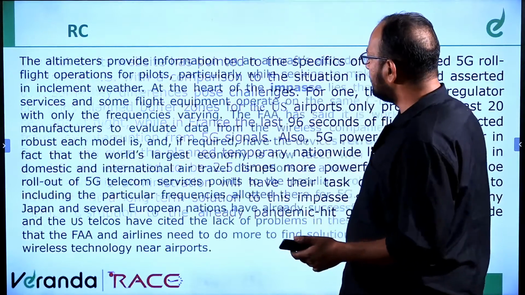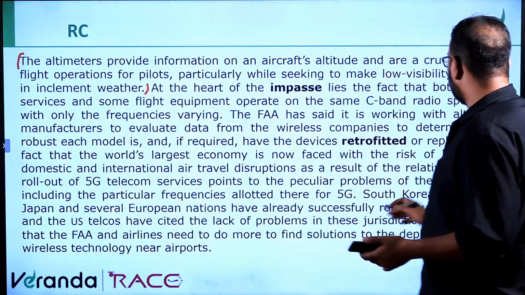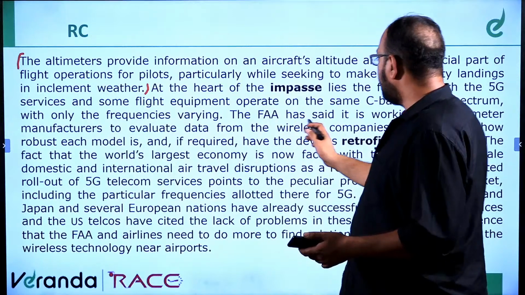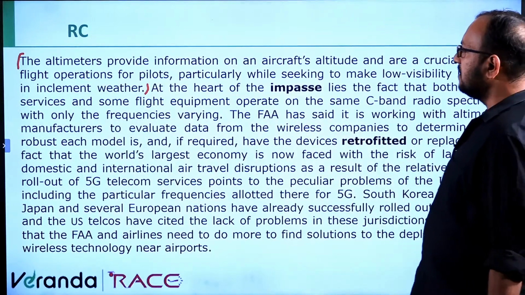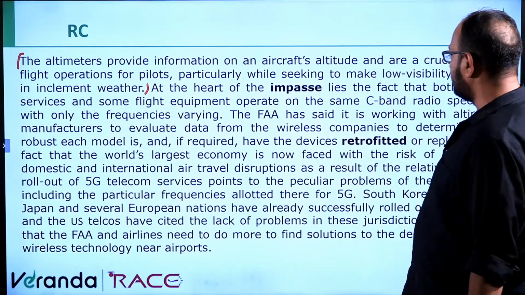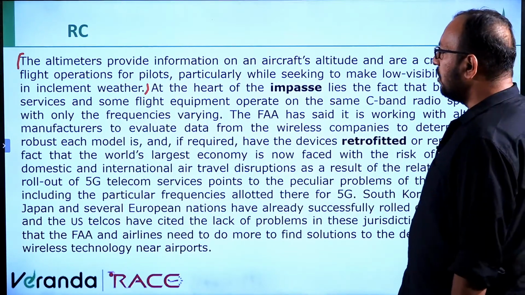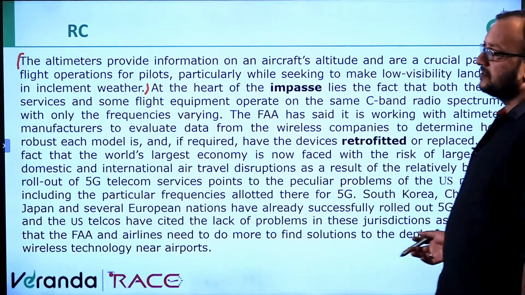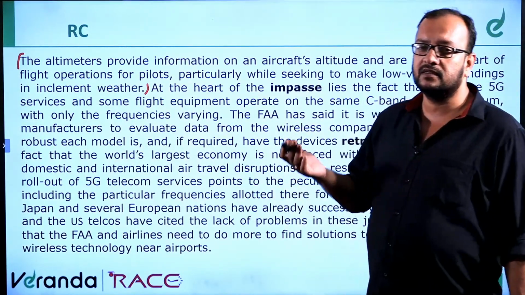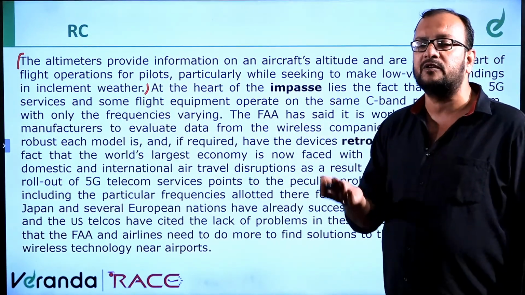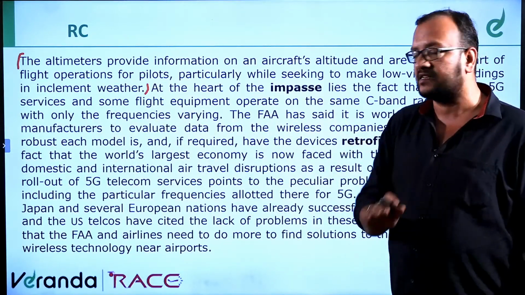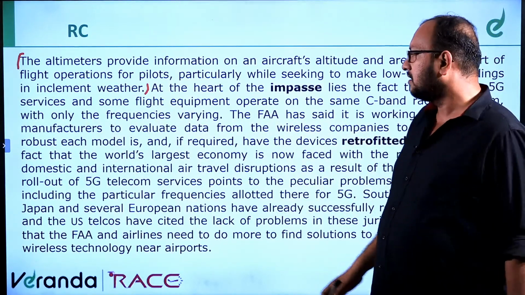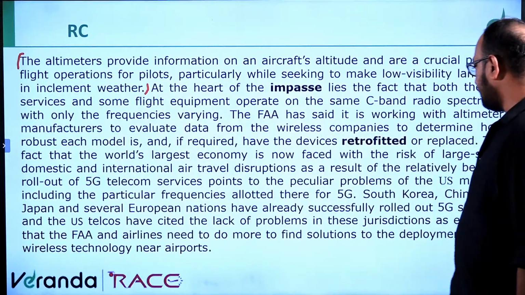Let's check retrofitted as well. The FAA has said it's working with altimeter manufacturers to evaluate data from the wireless companies to determine how robust each model is, and if required, have the devices retrofitted or replaced. So the new components are put into a machine which is already there. That's retrofitted. Now we are talking about the hammer question.